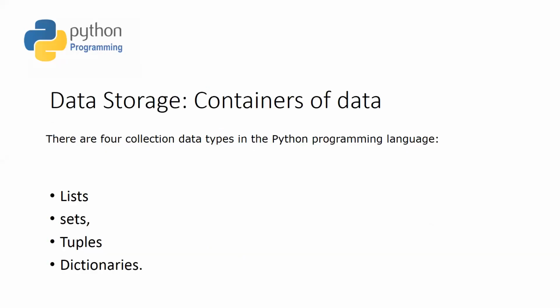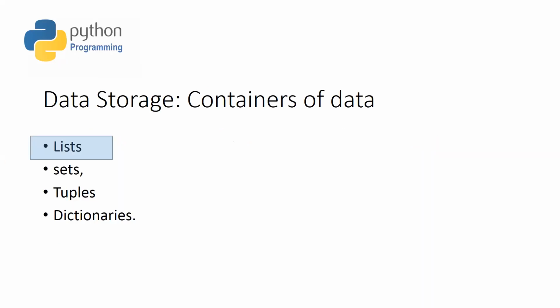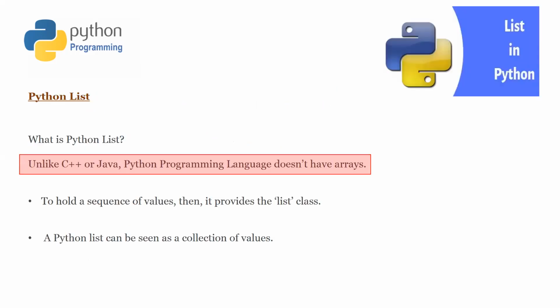In Python, there are four data storage containers of data, which are very specialized, very useful and very powerful. And because of the time shortage, we will only discuss one of them, which is called list. So as compared to C, C++, or Java, Python does not have arrays. What Python does have is list.